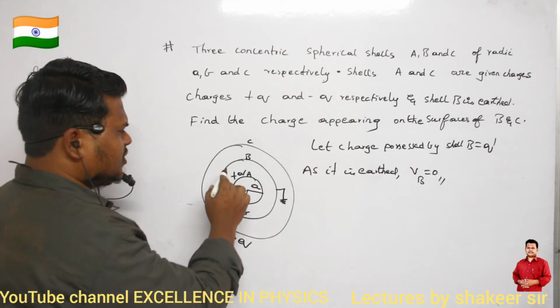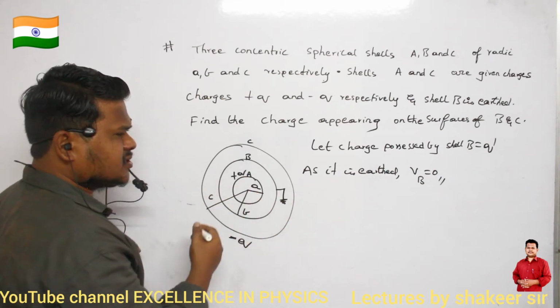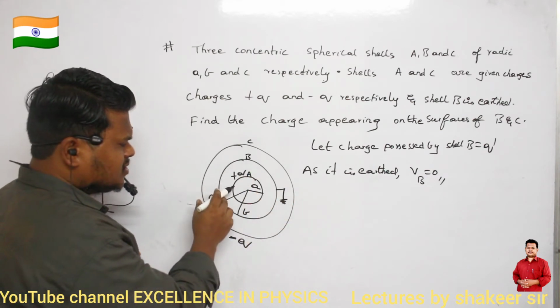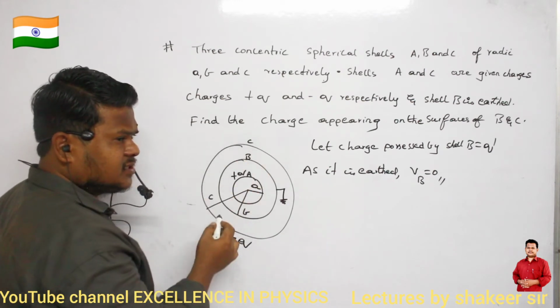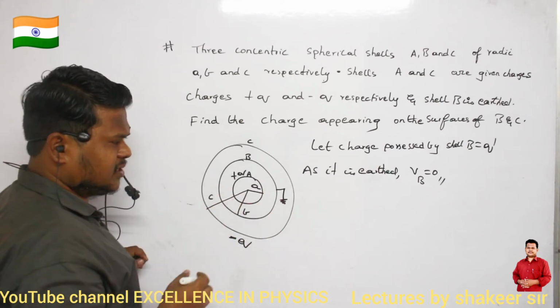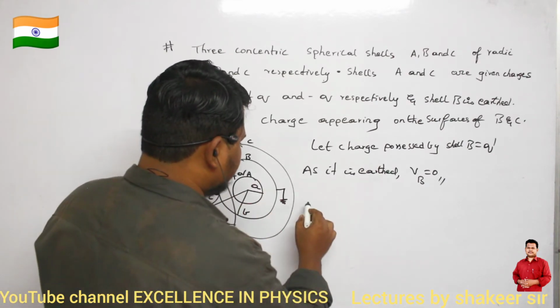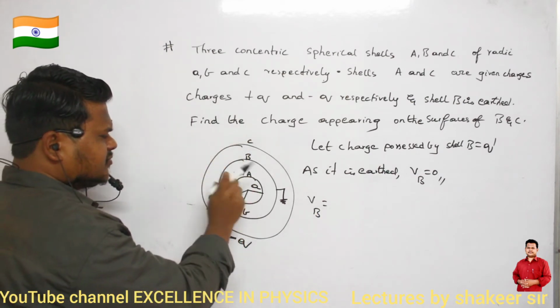Now, how can I calculate the potential of shell B? It is because of three charges: the charge on shell A, the charge on shell C, and the charge on the same shell. The potential of point B equals the potential because of the inner shell.